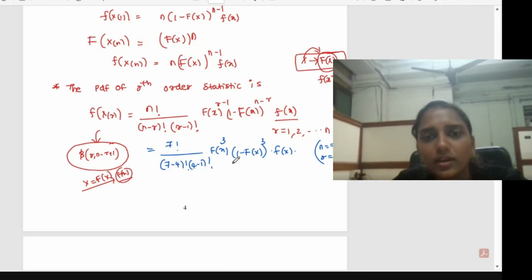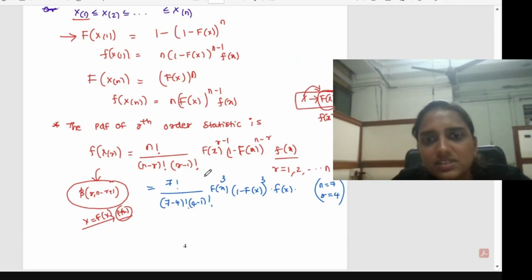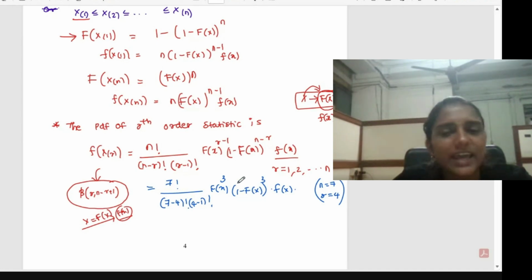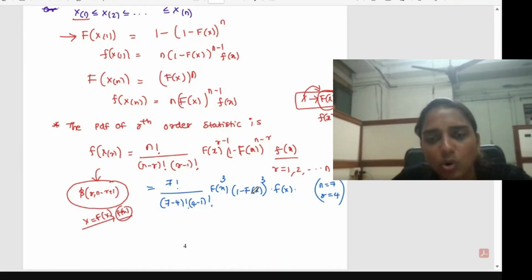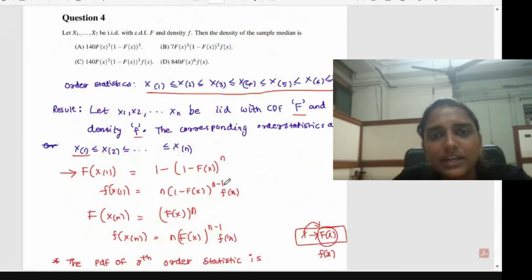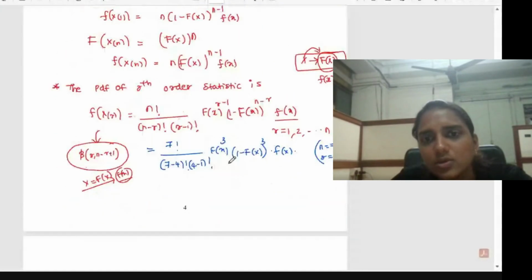So the first thing you can do, whenever you give competitive exams, is look at these terms, f(x) raised to... Our aim should be to find the correct answer in a short time. So some options we can eliminate in between. Here capital F(x) to the power 3 is there, and (1 minus capital F(x)) to the power 3 is there, and f(x) is there.